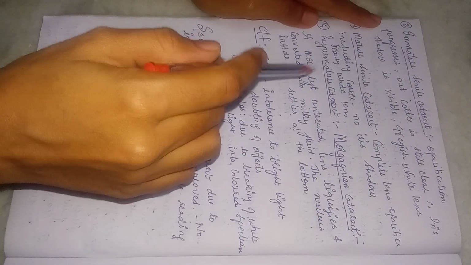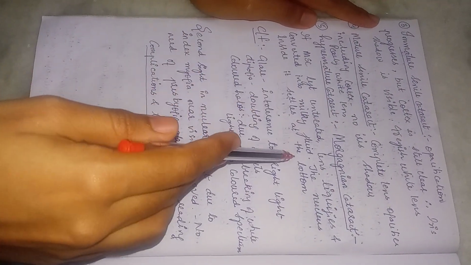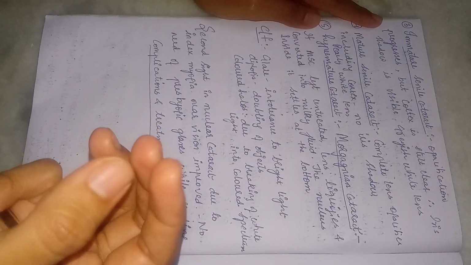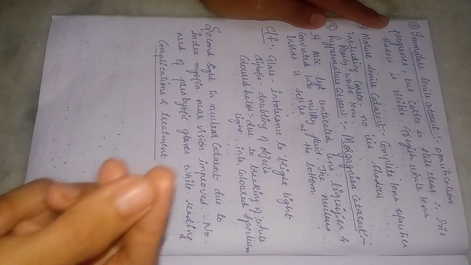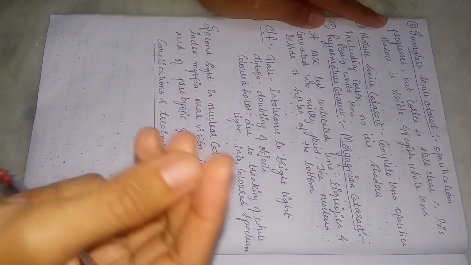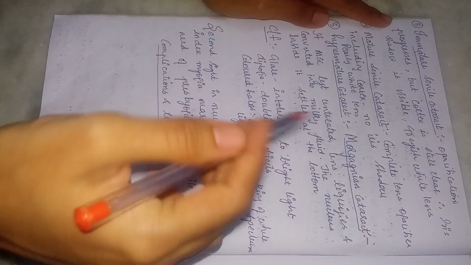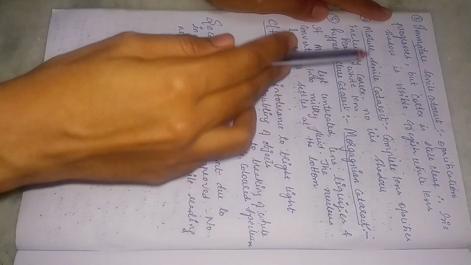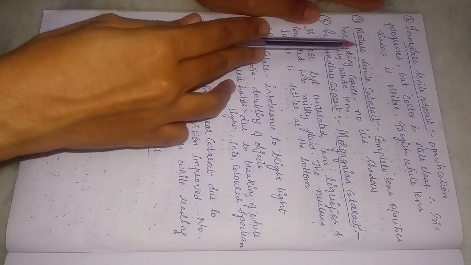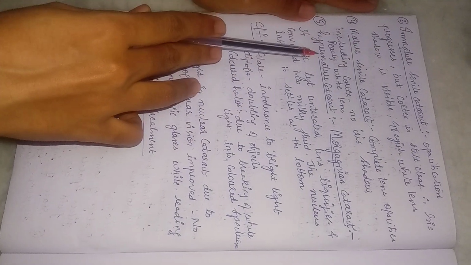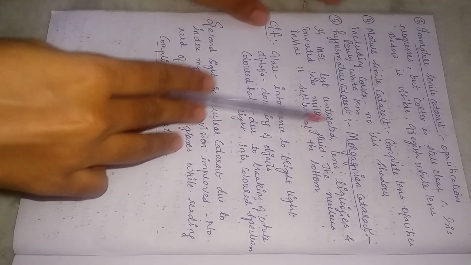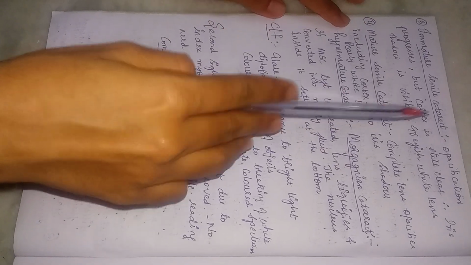What will happen is, if we leave mature senile cataract untreated, the lens will liquefy and it will become a bag of milky fluid, and the nucleus inside that lens will settle at the bottom. So the whole lens will become milky fluid and the nucleus will settle at the bottom. That is the Morgagnian cataract. Usually we do the surgery in cataract in this stage itself. If we don't do it, then it will progress to hypermature cataract, that is Morgagnian cataract. This is rarely seen because we often treat it in this condition itself.